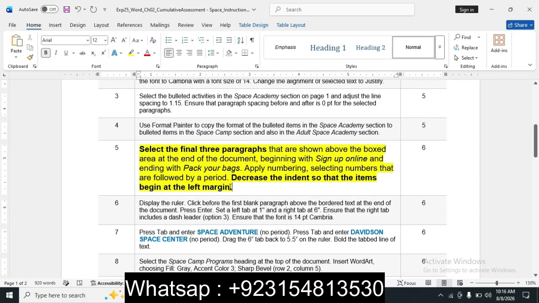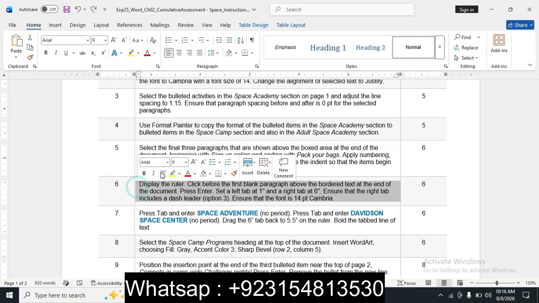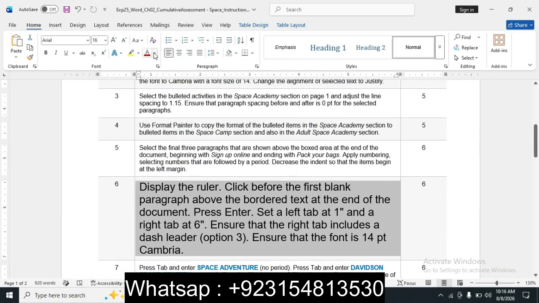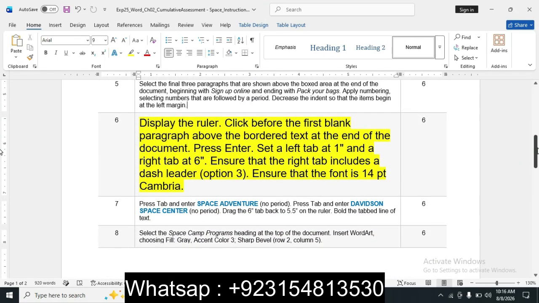So we move to step number 6. We increase the size. Step number 6 is display the ruler. Click before the first blank paragraph above the bolded text at the end of the document. Press Enter. Set a left tab at 1 and a right tab at 6. Ensure that the right tab includes a dash leader, option 3.